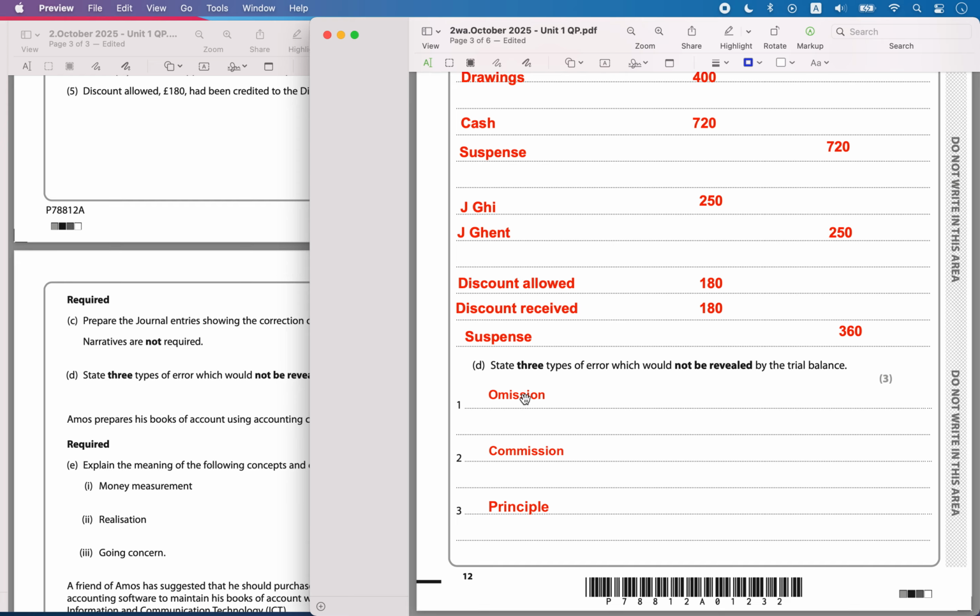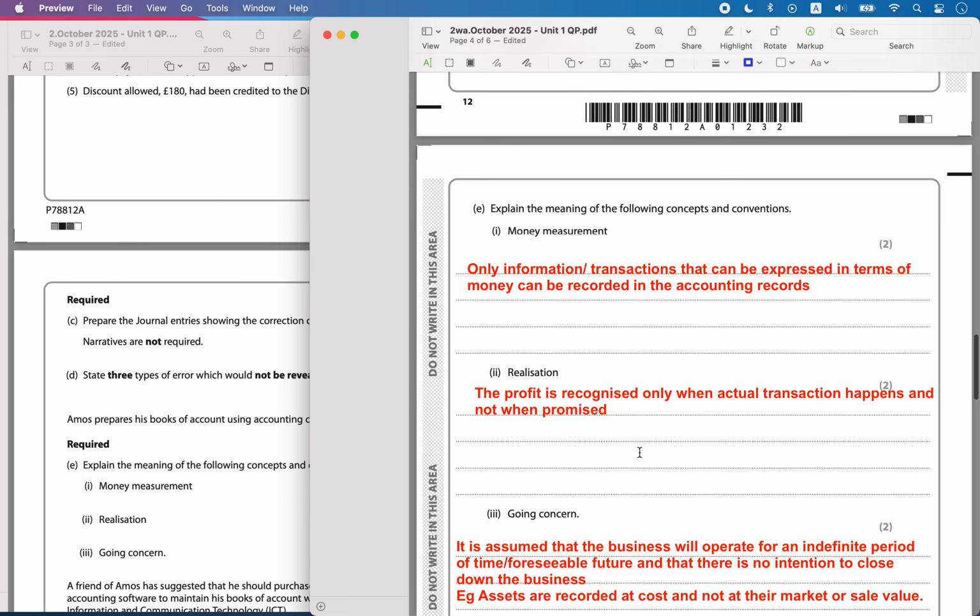And then you have the principle error, where a basic principle is violated, like capital versus revenue confusion. There also the trial balance will not reveal the errors. Original entry and reversal errors also will not be revealed. So these are the three types of errors which will not be revealed by the trial balance.